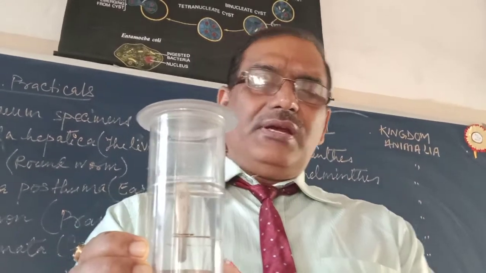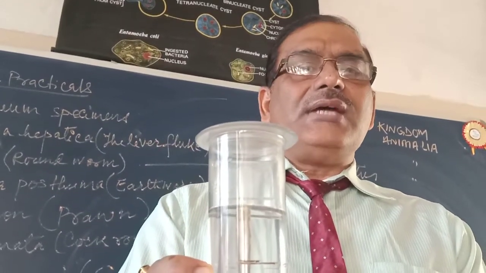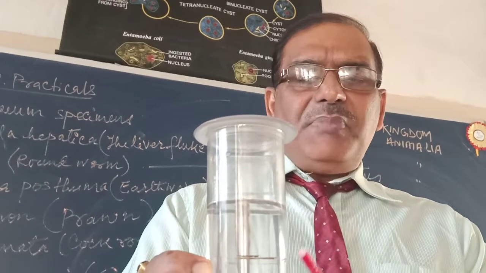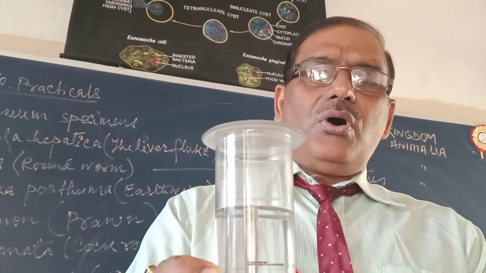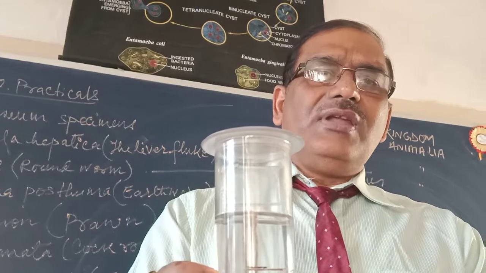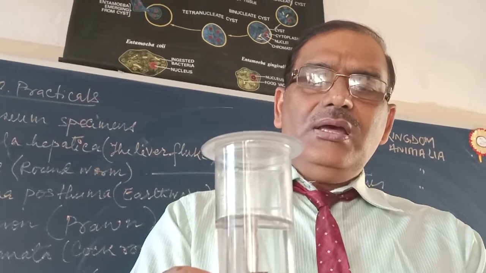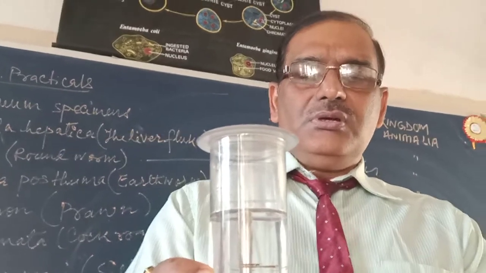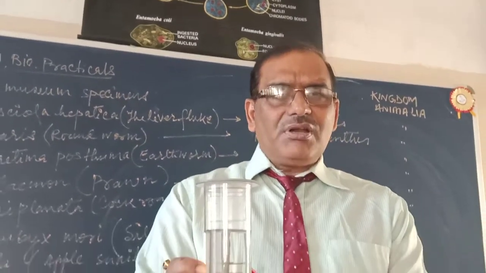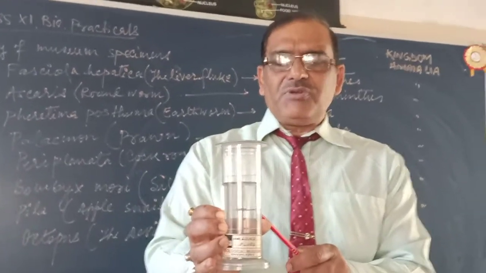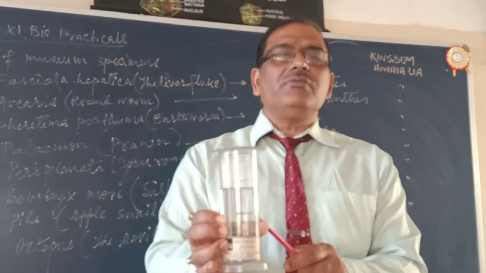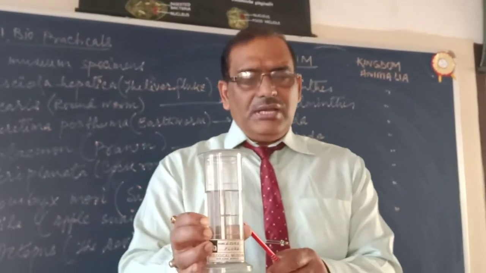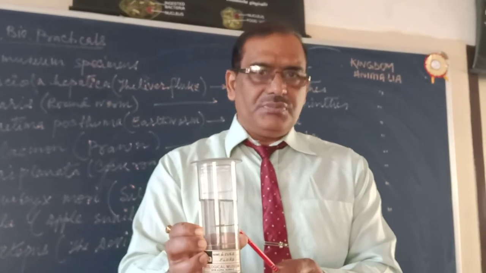This is an endoparasite, and the parasite is digenetic. The primary host is goat or sheep, and the secondary host is a snail. This causes damage to the liver of the goat or sheep, so that's why it is called liver fluke.